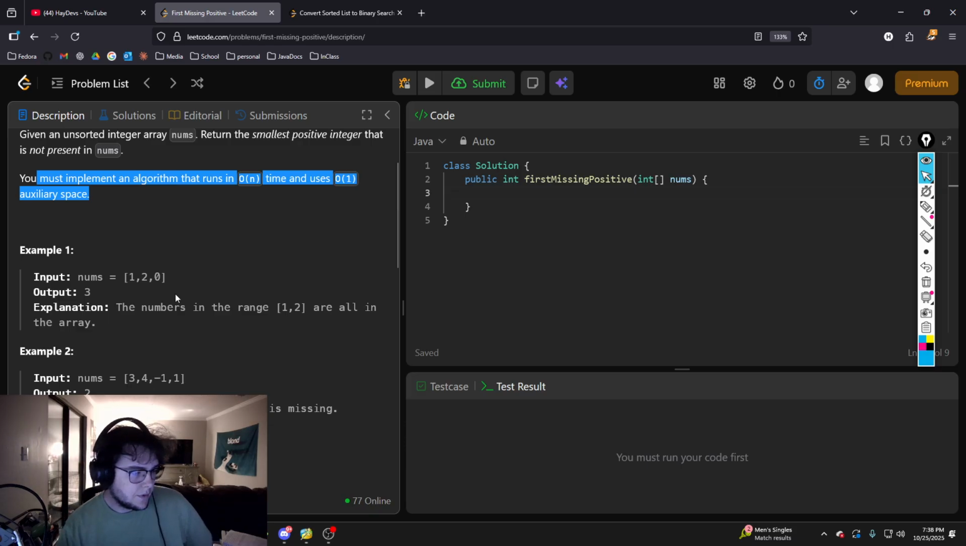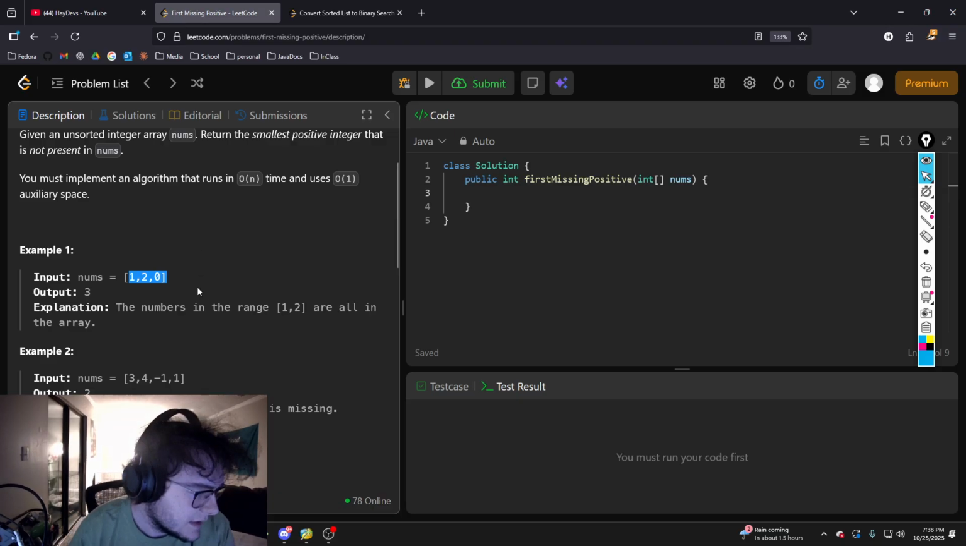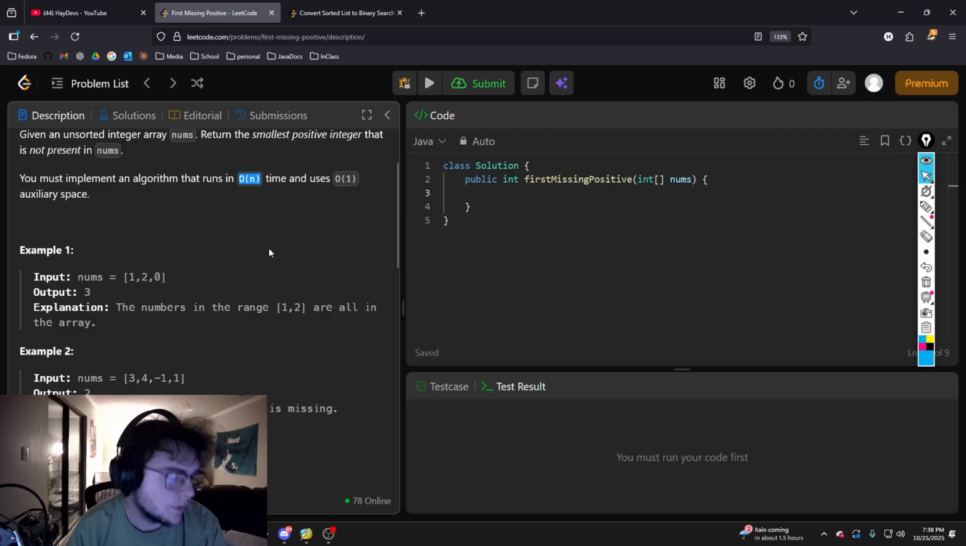Okay, so they don't want us to create anything dynamic. So we don't want to push all these values into a list or a stack. If we create a variable, it needs to be one variable, and it doesn't need to grow or shrink based on our input size. And it wants us to go through the list one time.